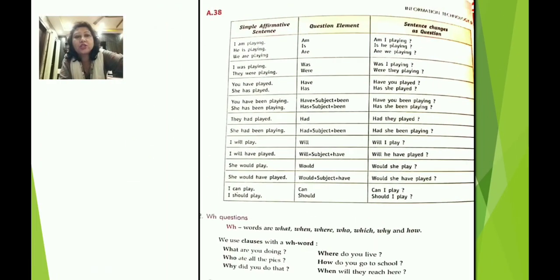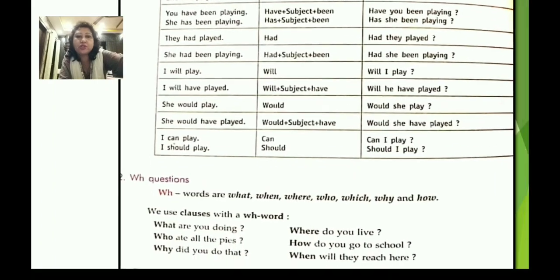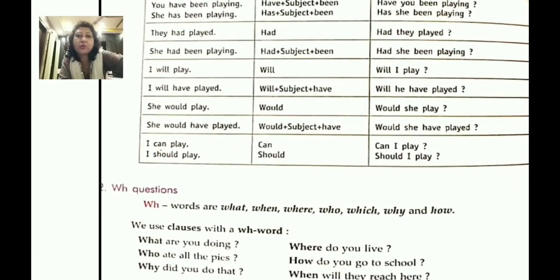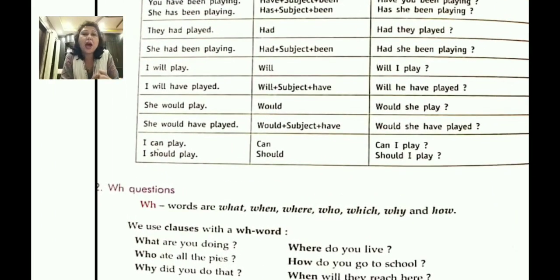Then we have the next one as the WH questions. As you can see, WH questions. Now the WH are the words what, when, where, who, which and how. So we use a clause with a WH word. That means what are you doing? Who ate all the pies? These are different examples of WH questions.